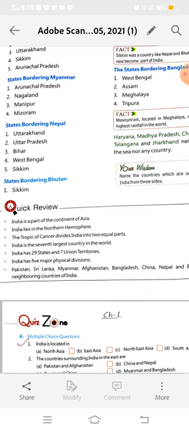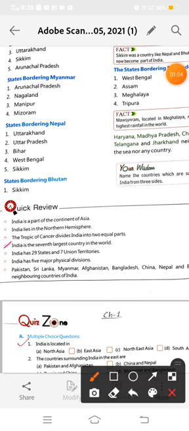Okay, and now here is the third point which is given. The Tropic of Cancer divides India into two equal parts. In this chapter you learned that the Tropic of Cancer, which is 23.5 degree latitude, divides India into two equal parts. The upper part of the Tropic of Cancer is called northern India, and the bottom is called southern India.